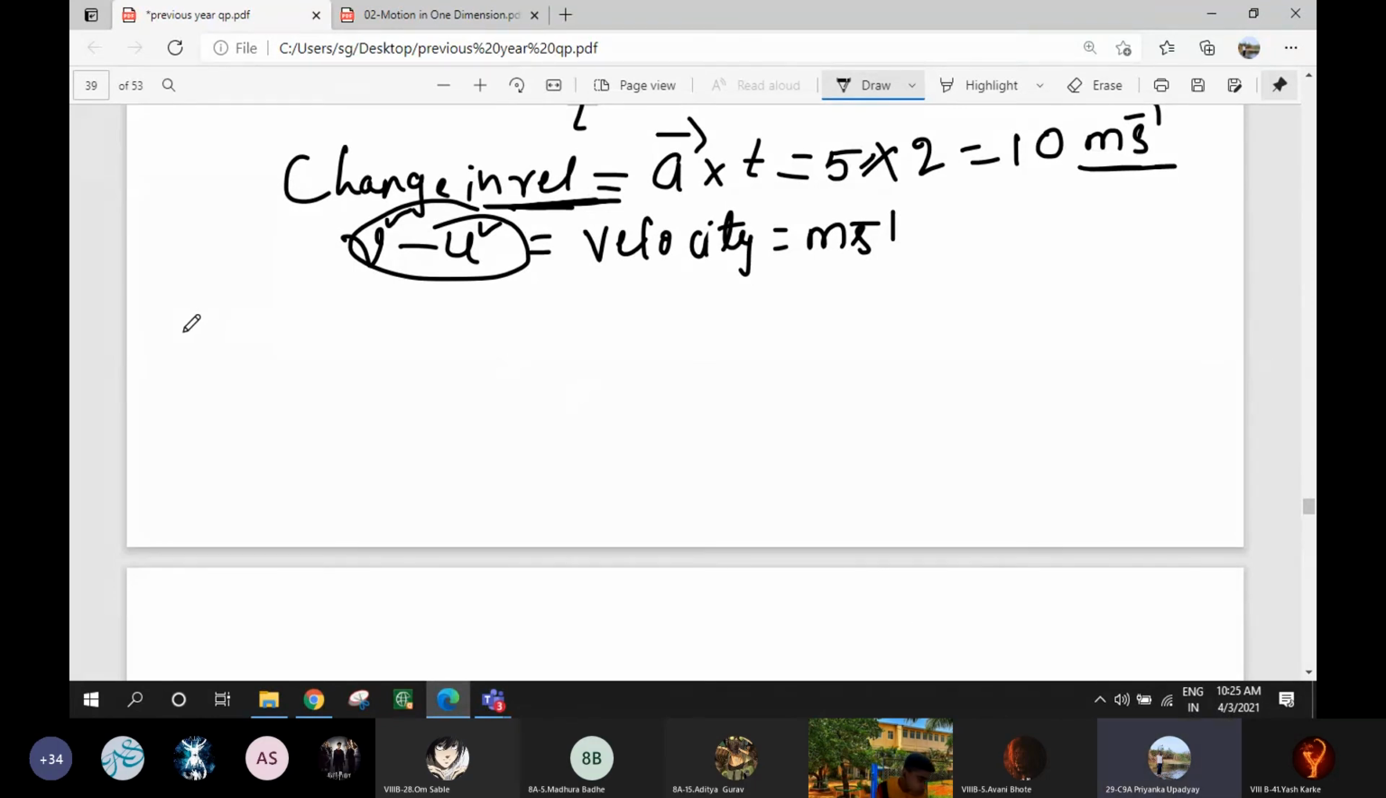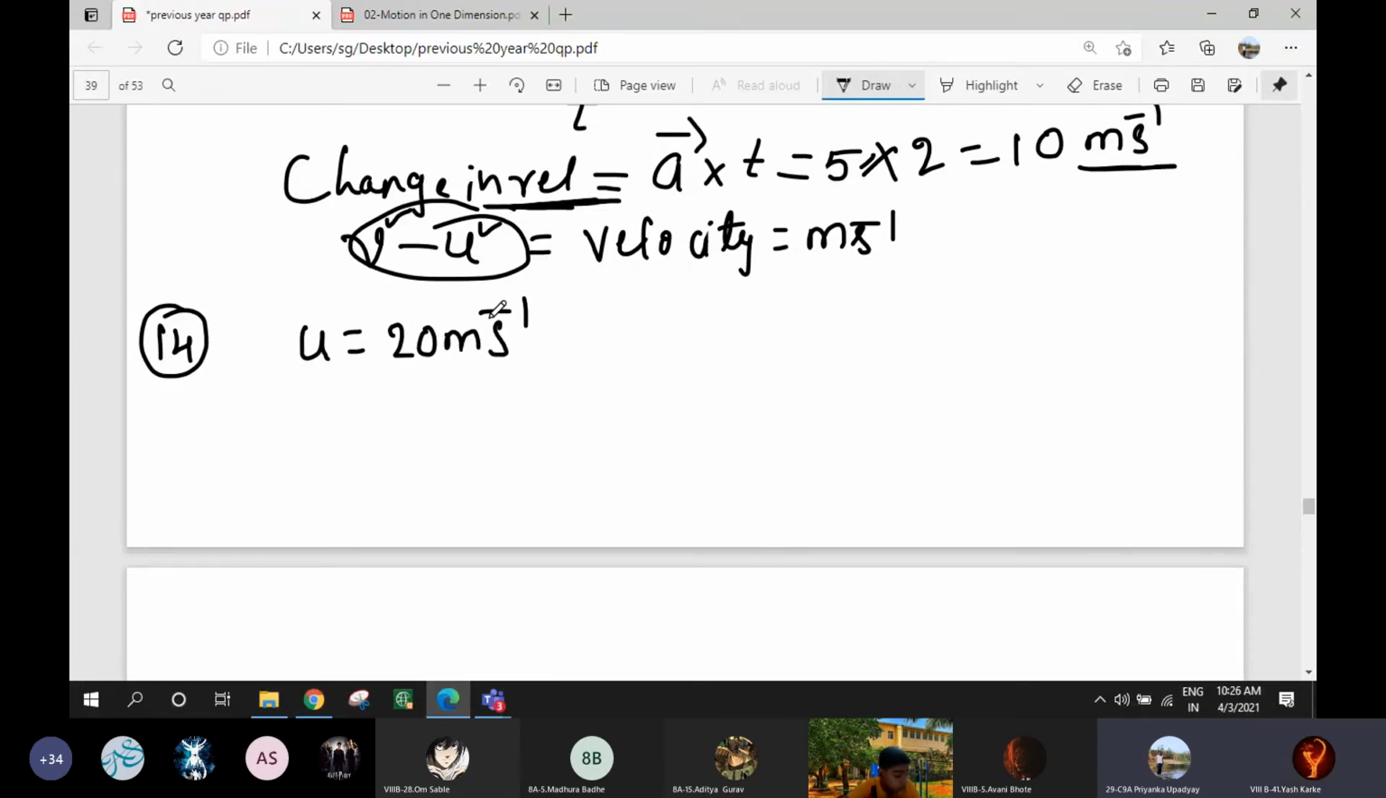So now, 14th one, right? A car is moving with a velocity of 20 meter per second. The brakes are applied to retard at a rate of 2 meter per second square. What will be the velocity after 5 seconds of applying the brakes? See here. Understand the question. A car is moving with velocity 20 meter per second. So your initial velocity is how much? 20 meter per second.